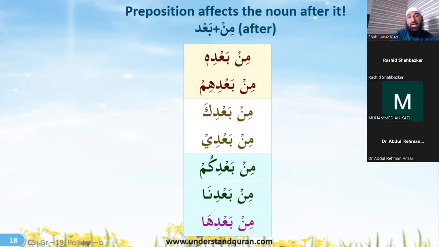Then we can have it with ba'd. So min ba'dihi, after him. Min ba'dihim, after them. Min ba'dika, after you. Min ba'di, after me. Min ba'dikum, after you all. Min ba'dina, after us. Min ba'diha, after her. All this is simple. We have done many more complex things before, so this is, I think, very simple.